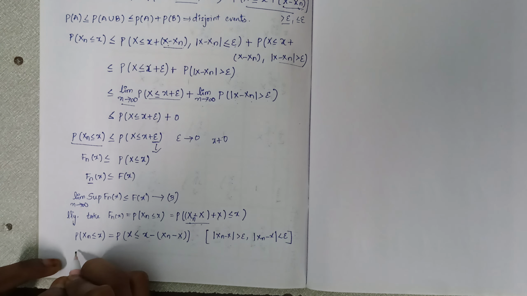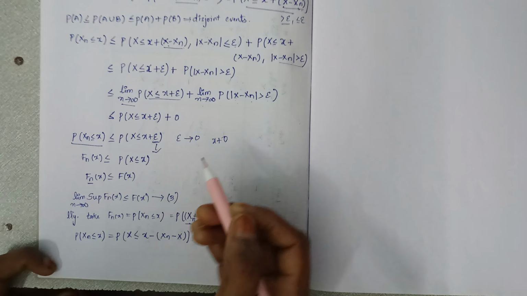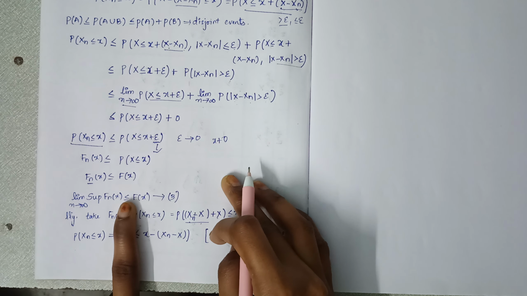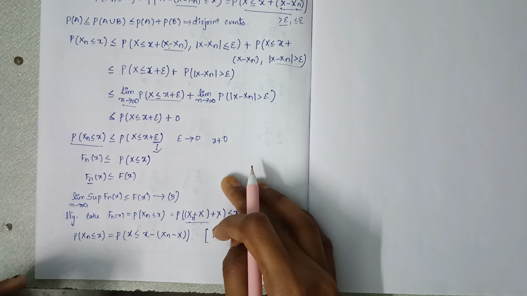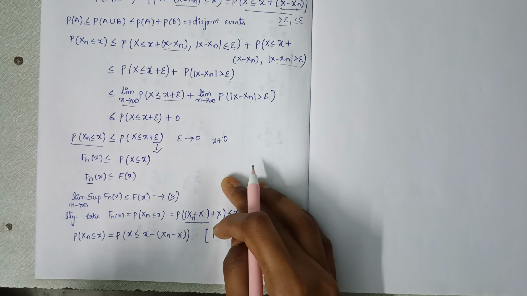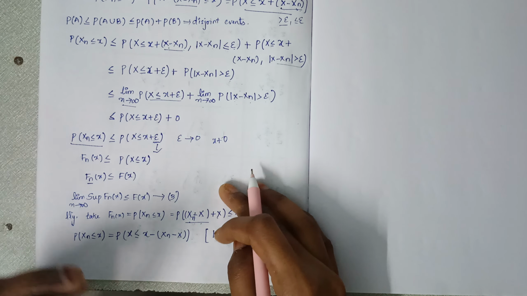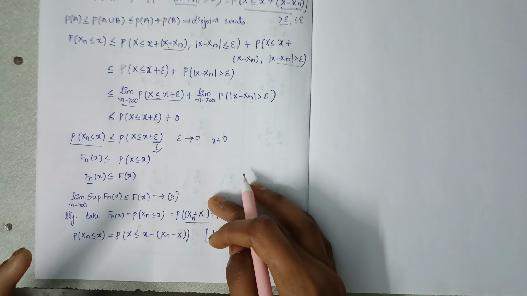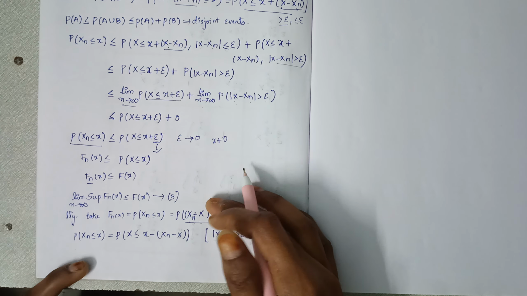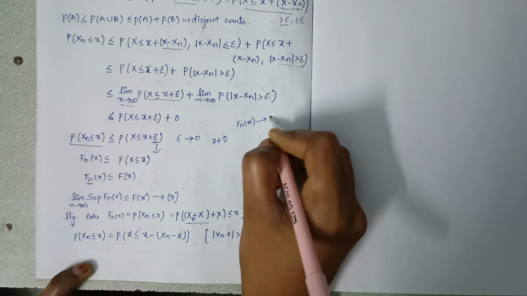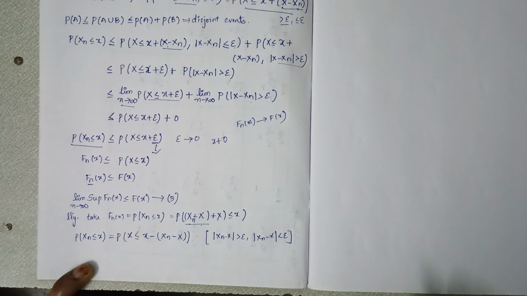Because in the above condition we have taken the supremum, and here I am taking the infimum. If the infimum is greater than and the supremum is less than, then by both equations I can say that Fn of x tends to F of x, right?